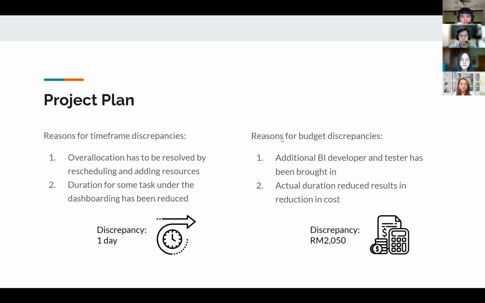So overall, the time frame is shorter since the reduction in duration of tasks is more than the delay caused by rescheduling. For the discrepancy in budget, the value is 2,050 ringgit lesser, and the reason for the budget discrepancy is that an additional BI developer and tester have been brought in, and the second reason is the actual duration reduced, resulting in more cost reduction. So overall, the budget is lower since the cost saved by reduction in duration is higher than the additional resources added. So moving on to the next slide.